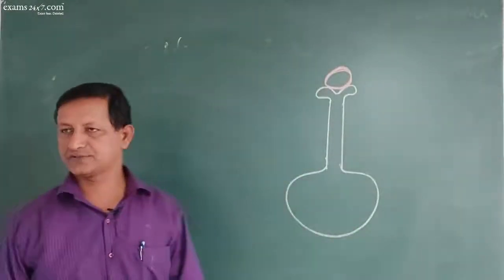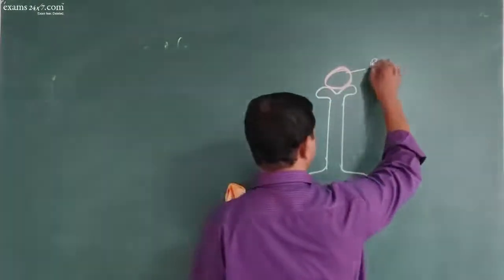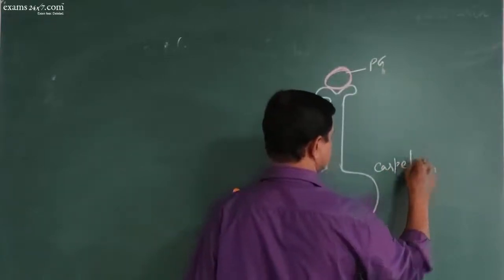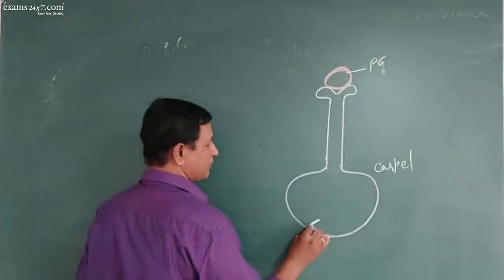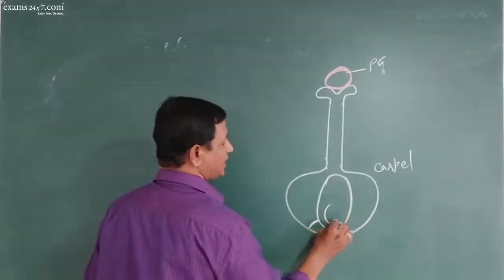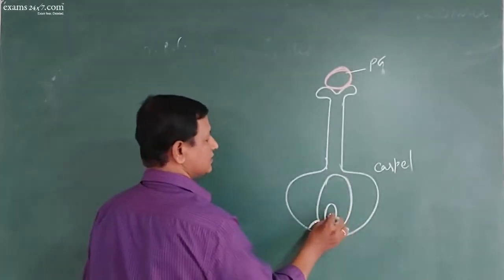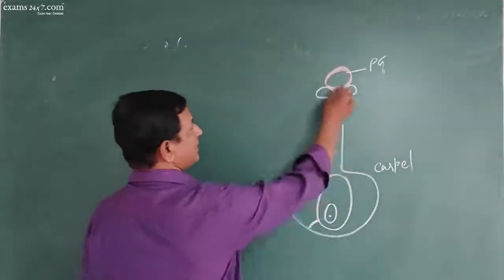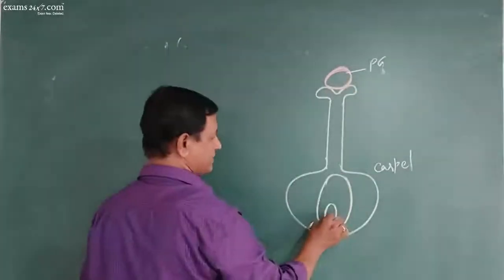Pollination has taken place. This is the pollen grain or male gametophyte. This is the carpel. Now this is the ovule and this is the embryo sac. This is the egg, the female gamete. So the male gametes are here, and the female gamete is here.